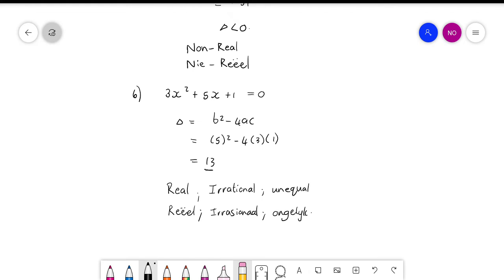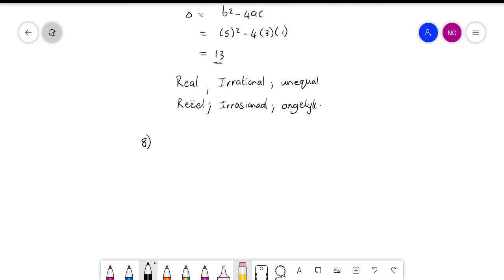En wat ek gister in die video vir julle probeer sê het oor daai ongelyk is, dit beteken hy het twee antwoorde. If it has equal answers, then it would have been something like x is equal to 3 and x is equal to 3. In other words, that's the parabola that has its turning point on the x-axis. So it actually only has one solution. If it's unequal, then it's typical of those that you write down x is equal to 3 or x is equal to 7. Okay, in this case, it would have been x is equal to 3,14925, whatever, because it's not rational. And then the other one would have been an irrational number as well.